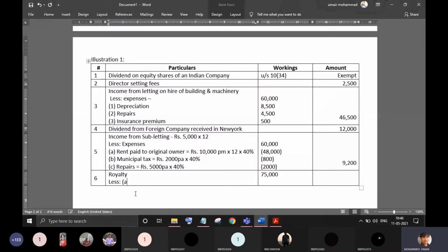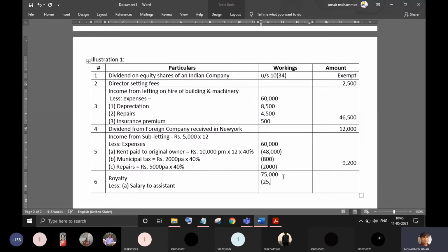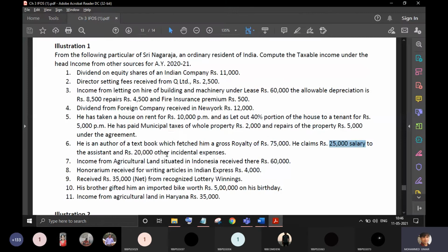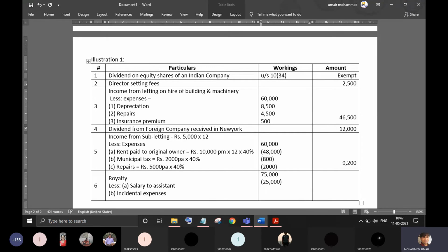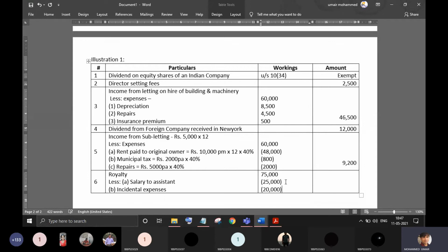First expense is that he has given 25,000 salary to assistant. The assistant will help him in writing the book. So salary to assistant, write down the expense. 20,000 are some other incidental expenses. Net income will be